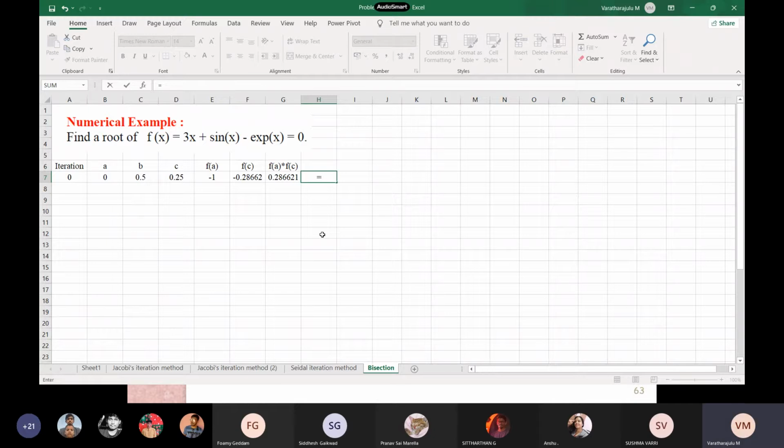This cell, that is H7, has to be written. H7 has to get the data information from G7. If it is positive, it has to return positive, and if it is negative, it has to return negative.